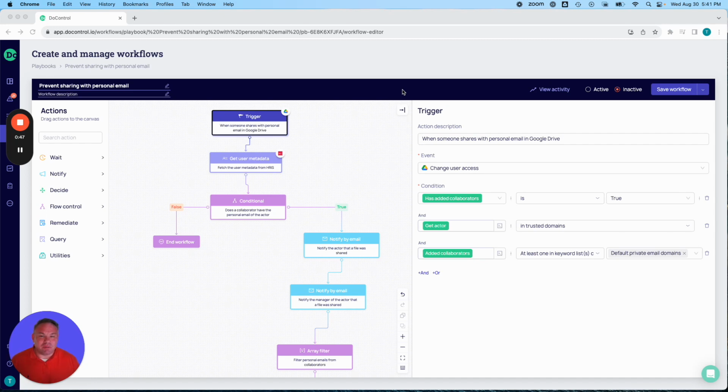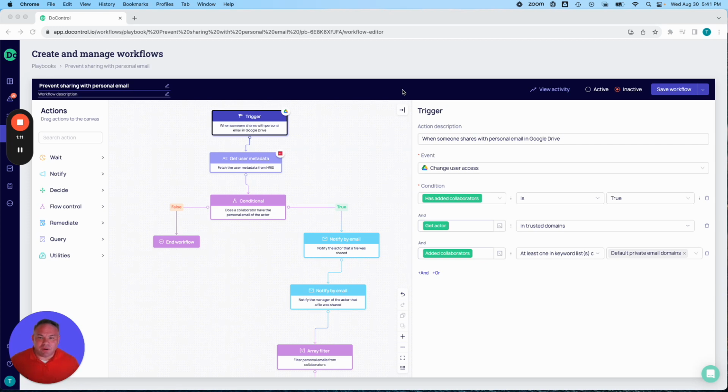If I'm sharing it with my own personal email, then it seems pretty likely that I'm trying to move some data around. Could be legitimate, could be some insurance information, other HR related information that I just want to make sure I have personal access to. So this could be legitimate, but this might also not be legitimate. So let's talk about how we might figure that out.